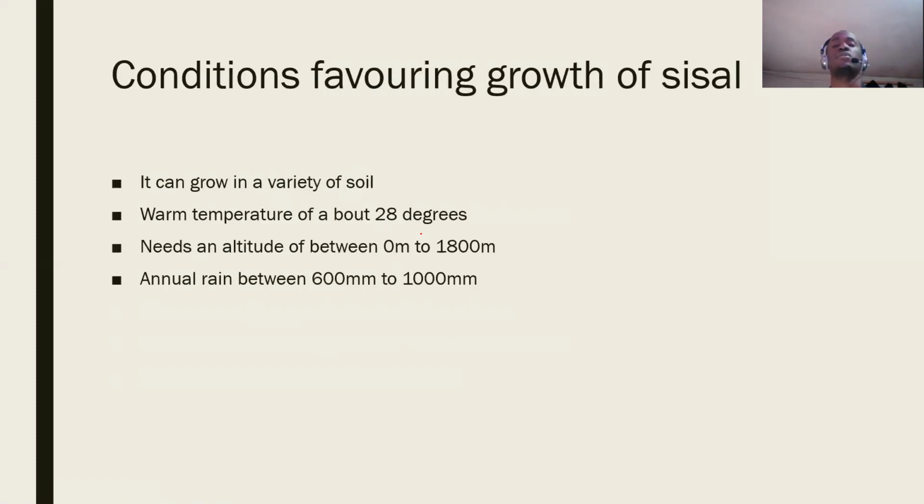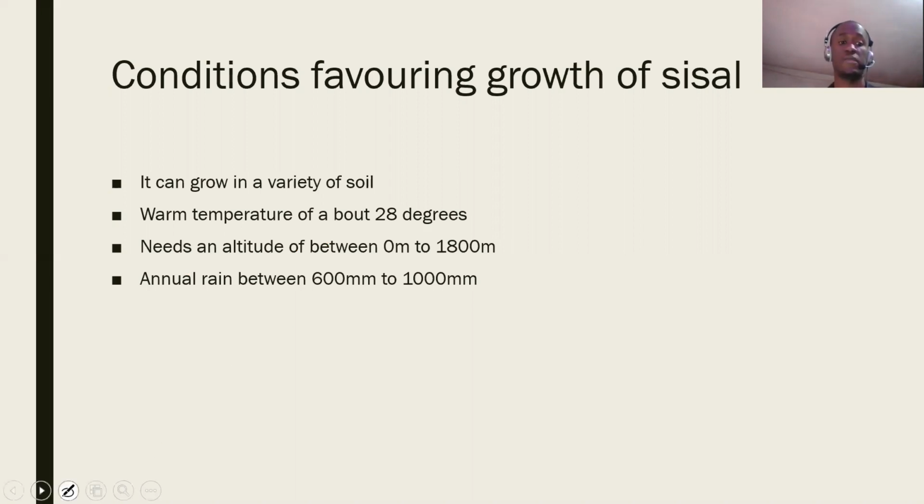And lastly, the annual rain should be between 600 millimeters to 1,000 millimeters. That is the total average rainfall for the whole year. So the amount of rainfall required for this crop to grow well is between 600 millimeters to 1,000 millimeters annually.